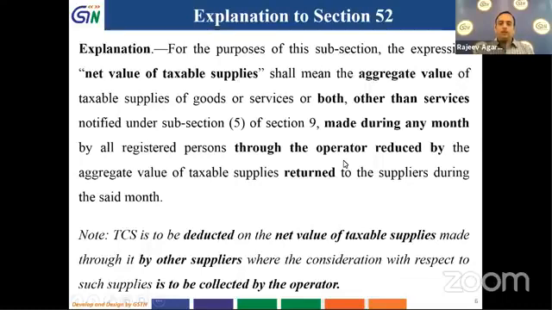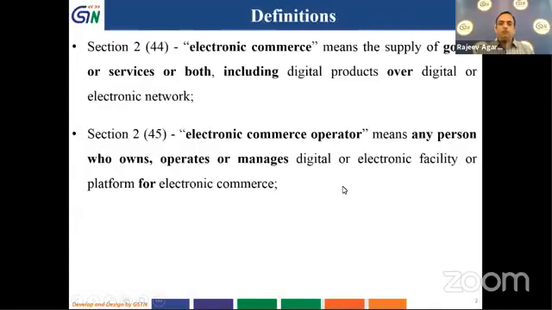So if there is a supplier who is supplying through an operator and the amount is being collected by the operator, only on those amounts the operator has to deduct TCS. Further, it could be of goods or services or both, and on those services which come under section 9(5), TCS is not to be collected, and whatever has been returned has to be deducted. So these are the finer points which have to be kept in mind.